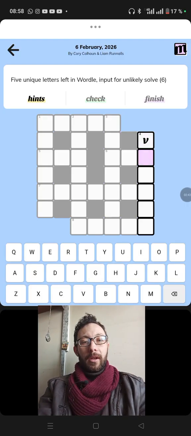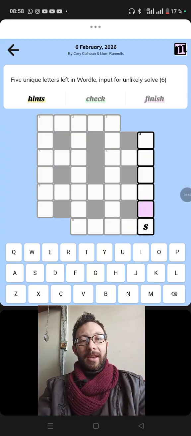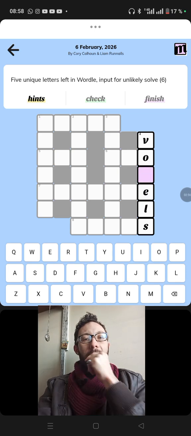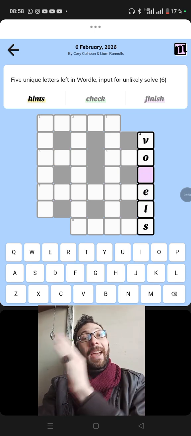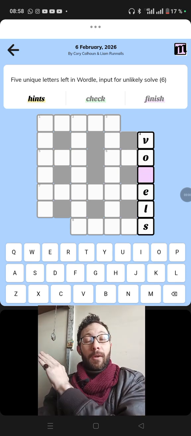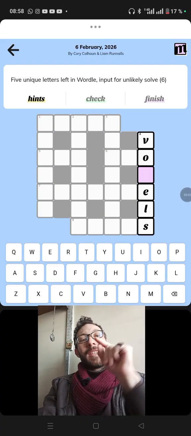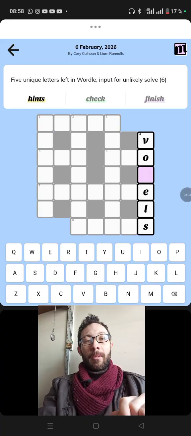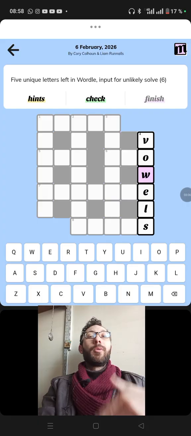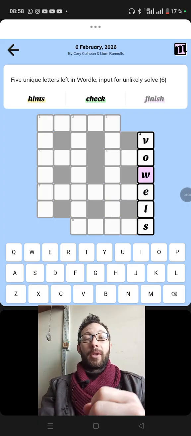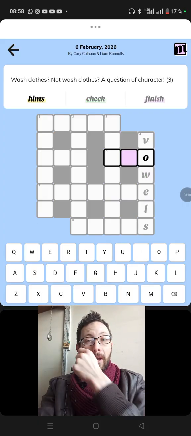This is, let's do it in order. S-O-L-V-E. And left in Wordle, the leftmost letter of Wordle, which is a W, is an input for this anagram of solve. That gives us vowels, which are 5 unique letters. Wonderful. What about this one?